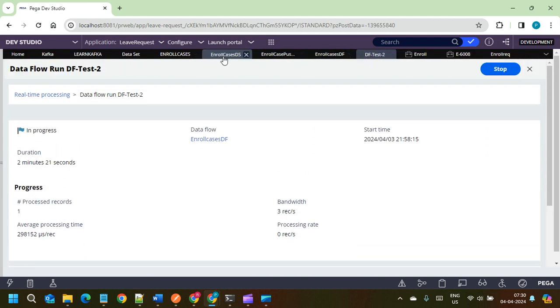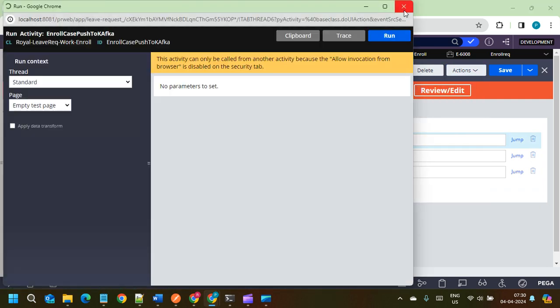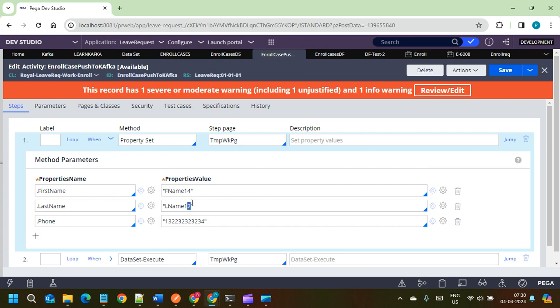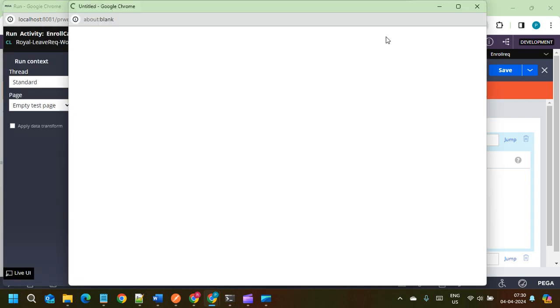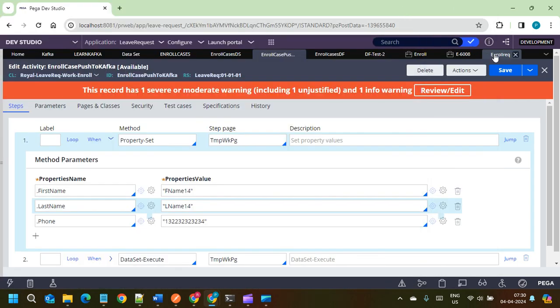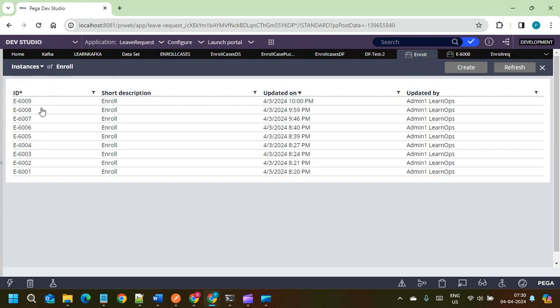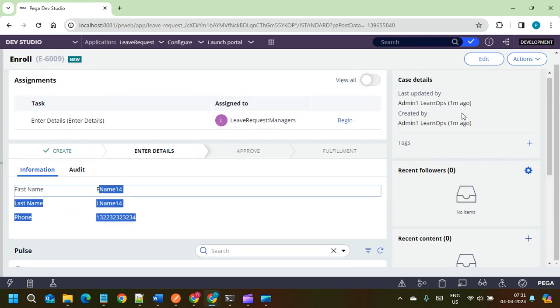So I can create one more case here, and let me run. Now let me change it to, for suppose, 14, 14, save, and when we come here, the ninth one is created with the 14 details.